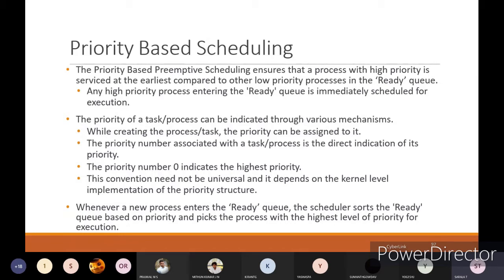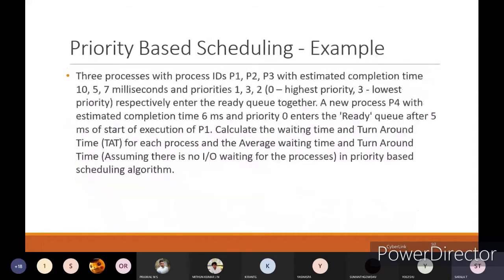Whenever a new process enters the ready queue, the scheduler sorts the ready queue based on priority and picks the process with the highest level of priority for execution. Always, whenever all the processes are in the ready queue, if you get a new process into the ready queue, it will always sort it. Whichever has the highest priority will be given out for execution. In that way, it will be sorted.